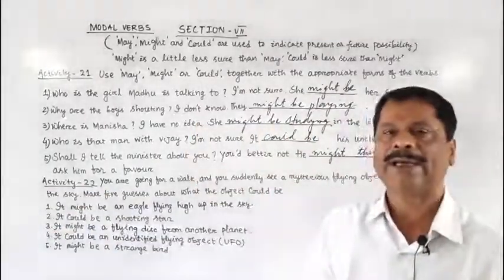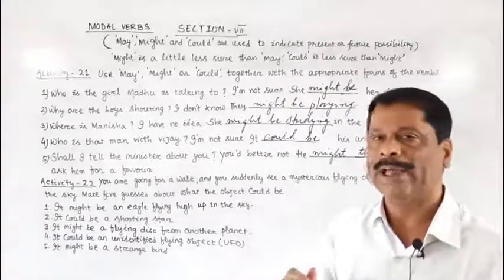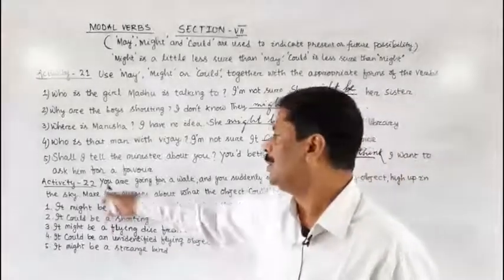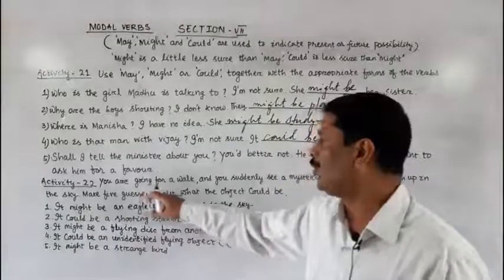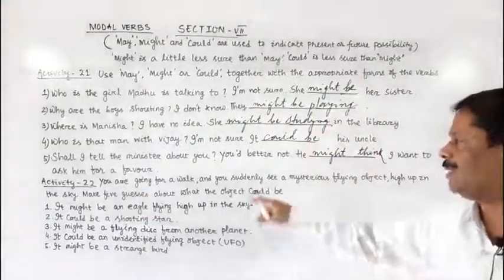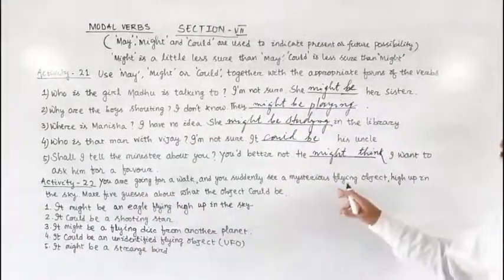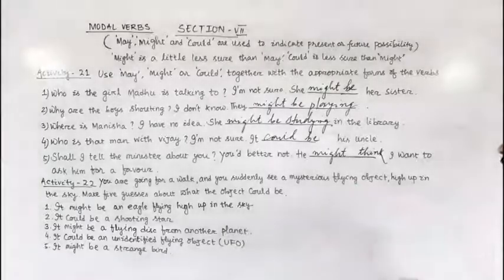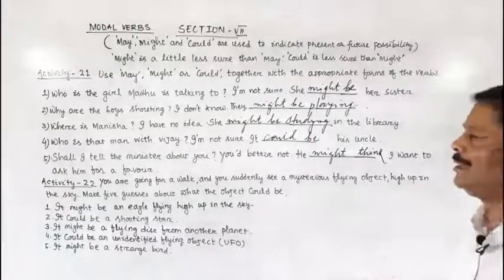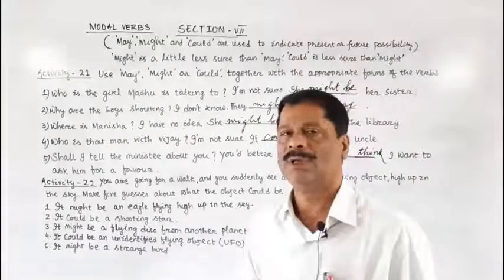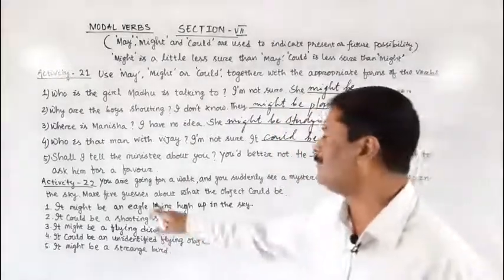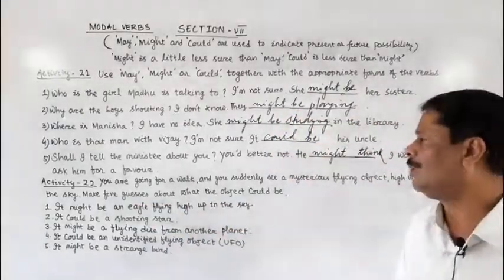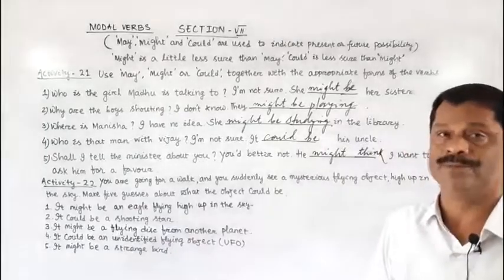Now, activity number 22. In activity number 22, it is written, you are going for a walk and you suddenly see a strange, mysterious flying object high up in the sky. Here you have to make 5 guesses about what the object could be.